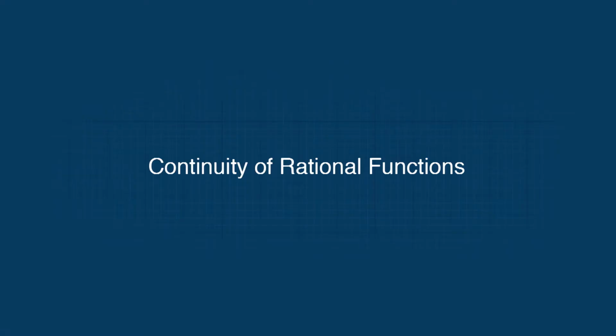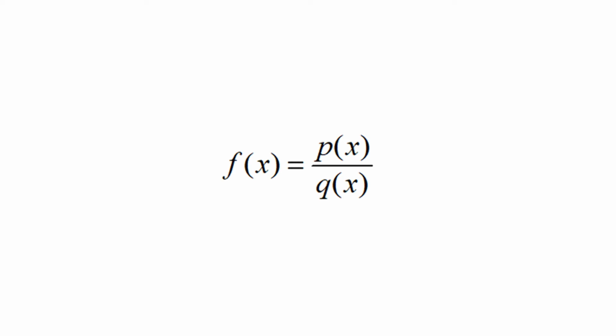Continuity of rational functions. Let f(x) = p(x)/q(x) be a rational function and c be a point such that q(c) ≠ 0. Then the limit as x approaches c is obtained by substituting x = c in the rational function. That is, the limit of f(x) as x approaches c is f(c). Hence, it follows that f is continuous at c. It follows that every rational function is continuous at every point where its denominator is different from 0.